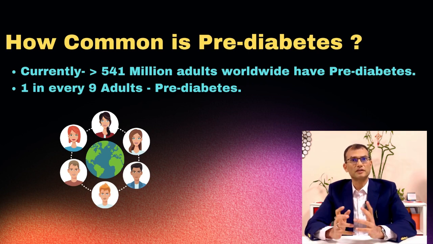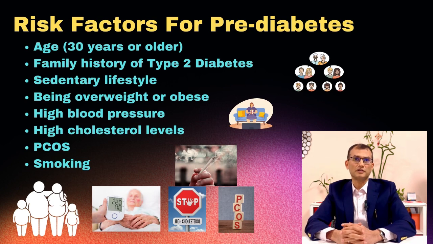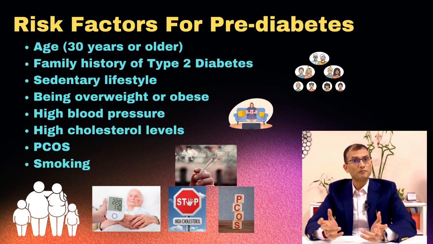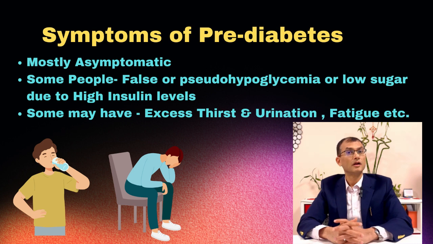So what are the risk factors for prediabetes? The main risk factors include age more than 30 years, family history of type 2 diabetes, obesity or overweight, sedentary lifestyle, presence of high blood pressure and high cholesterol, history of polycystic ovarian syndrome in women, and smoking.